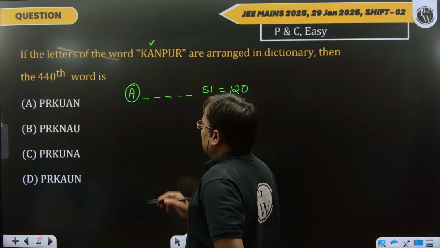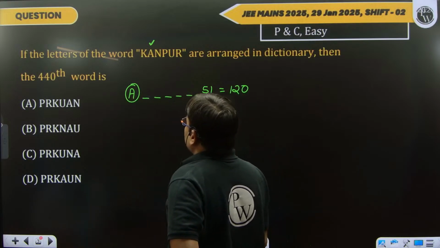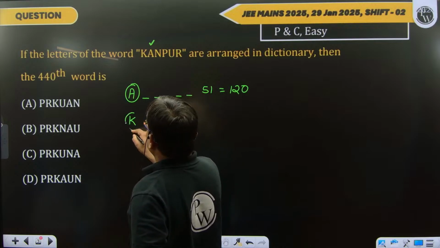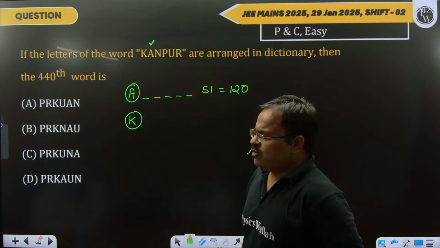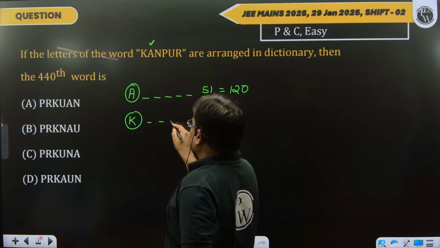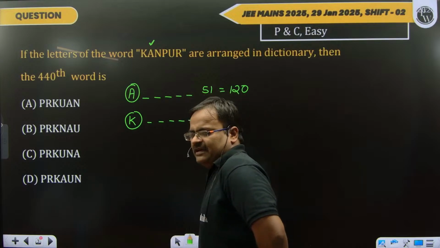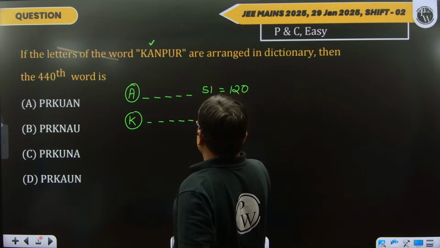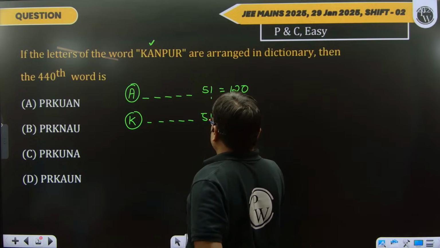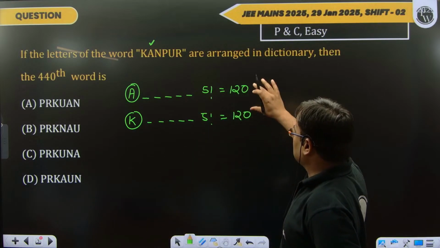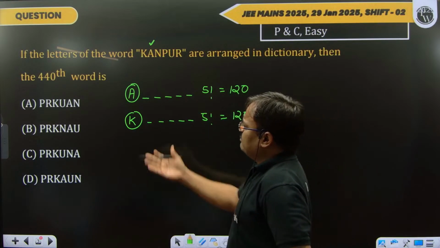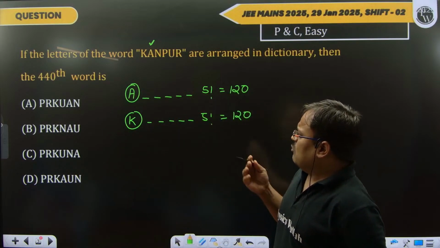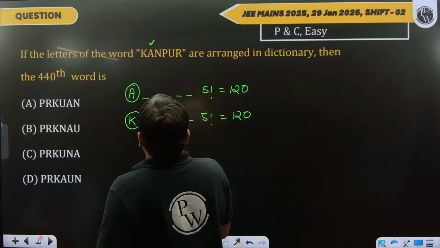Okay. Now, after that, according to the alphabetical order, the next letter begins from K. So again there are 5 places, and these 5 places can be filled in 5 factorial ways. So that is again 120. Now the total number of terms reached is 240. But this word is still far away. So now again we have to take the next letter, which starts from.